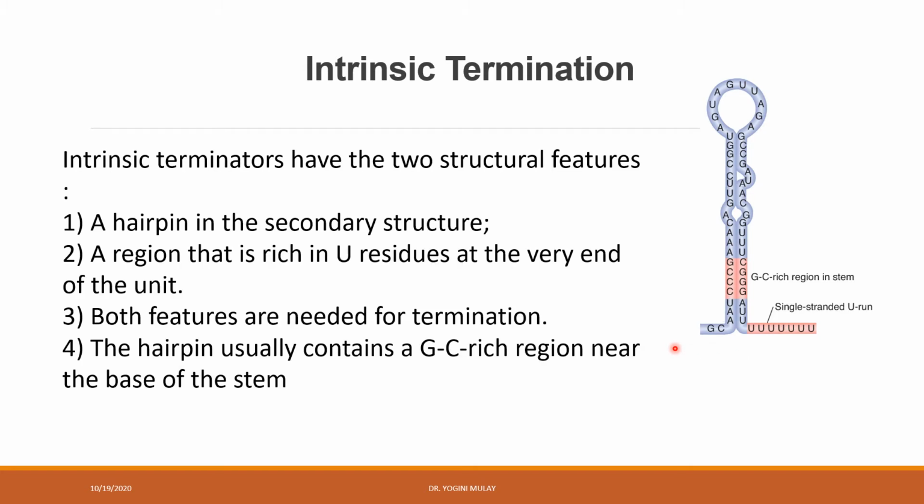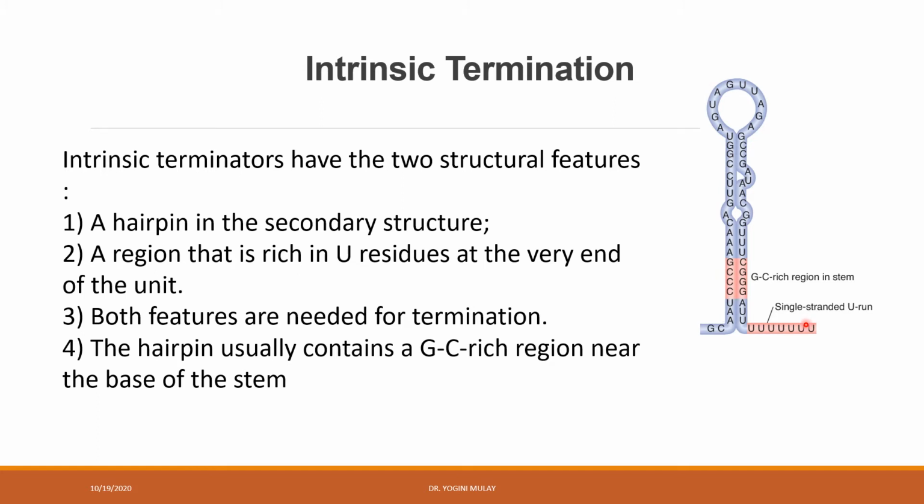Now, this intrinsic termination process is characterized by two important features. The first one is that in intrinsic termination, the hairpin-like structure is formed. That is, the secondary structure is formed in the RNA.